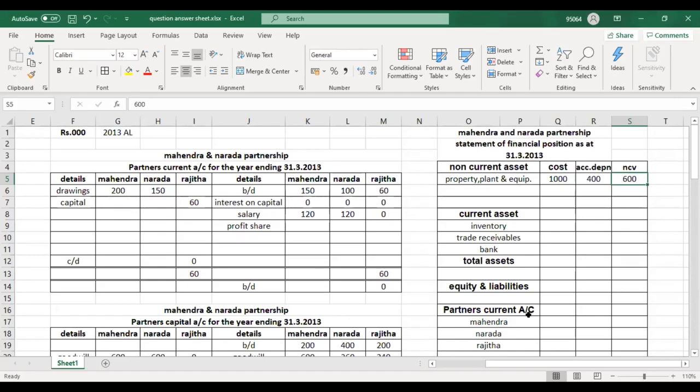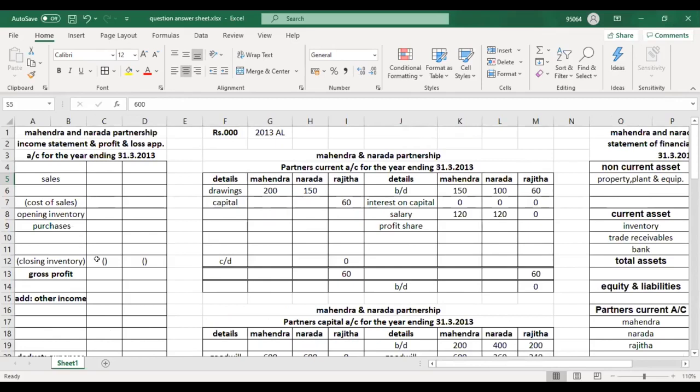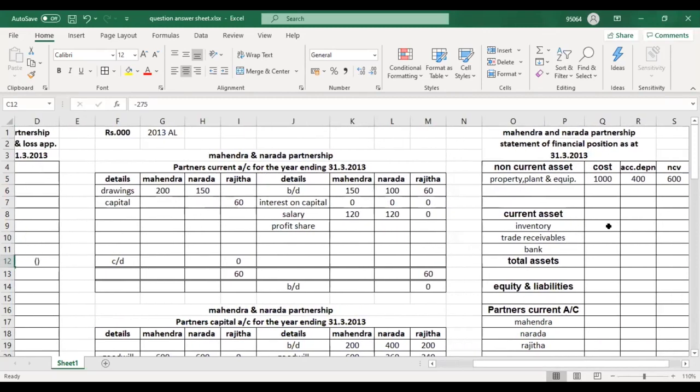Okay, now where should we write the closing balances? First one, they have given inventory. What type of inventory is that? That is closing inventory. So where will you record the closing inventory? In current assets, but more than that, you will record it in the cost of sales. Cost of sales minus 275, and in current assets also you will record 275.